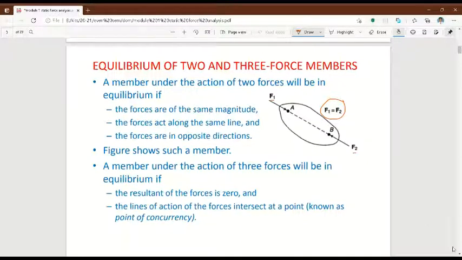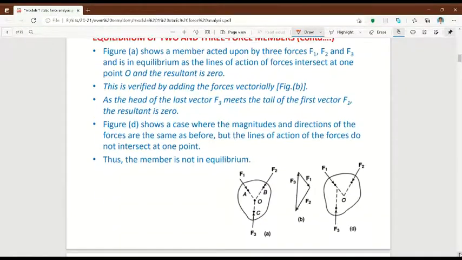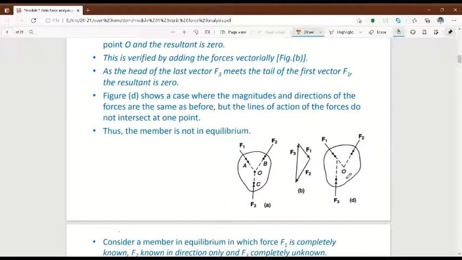Suppose there are three forces acting on a link. If you add all the forces, the summation value will be zero.